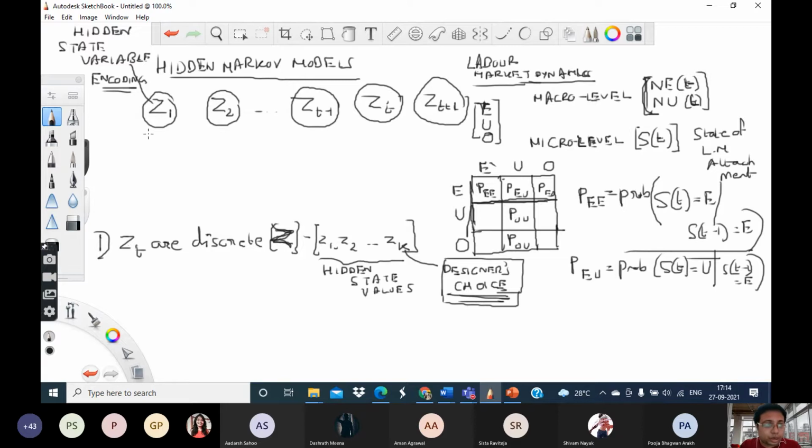Okay. Now, to remind, these z's are hidden, they are not measurable. I cannot measure them. That's why I call this model a hidden Markov model. But what can be measurable is basically the person's labor market adjustment.